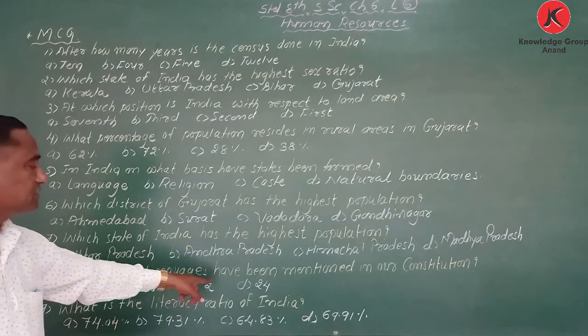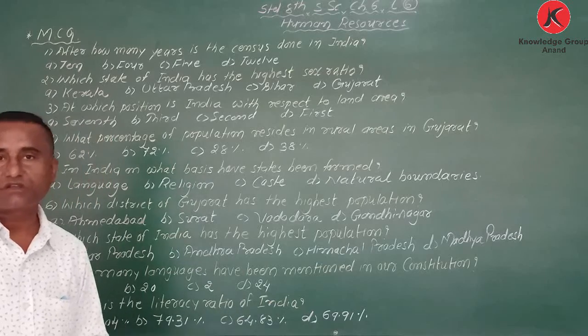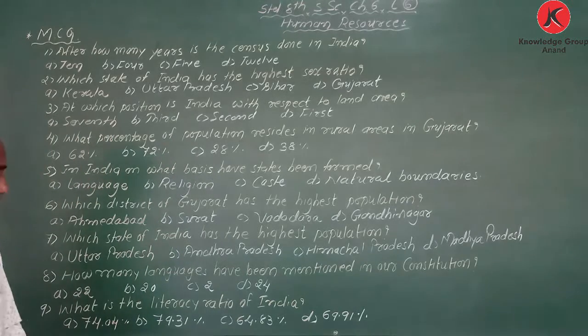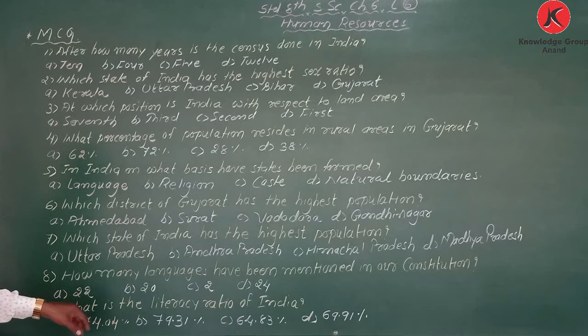Next, how many languages have been mentioned in our constitution? How many languages are mentioned? 24, 20 or 22? The correct answer is 22.